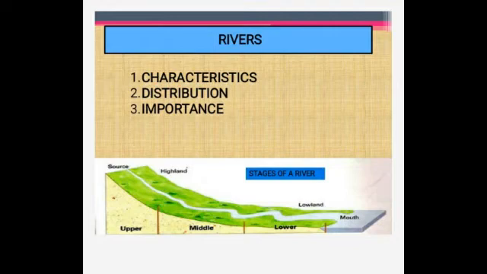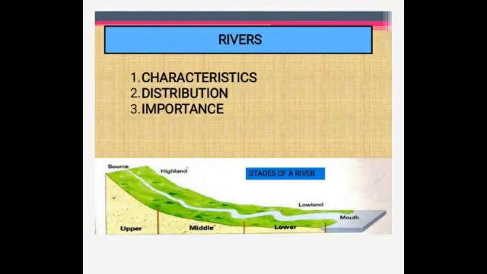So, the upper course of a river lies in the mountains or highlands. So, in this stage, the slope of the land is steep and the river carries less volume of water, and thus the river flows swiftly and there is more erosion and transportation of the sediments. Next one is the middle course of a river. So the middle course of a river begins where the river leaves the mountains and enters the plains. So due to the change in the slope of the land, the flow is no longer smooth.